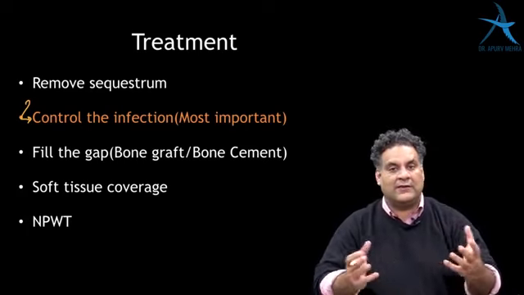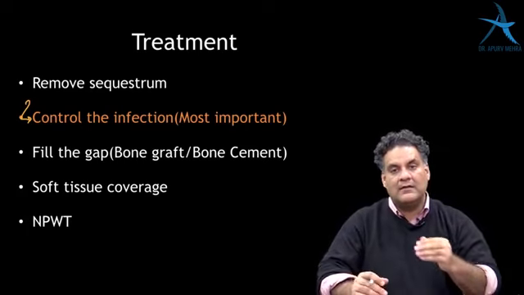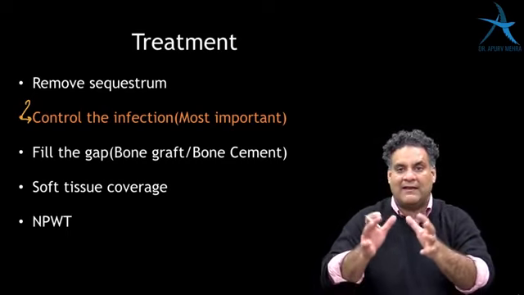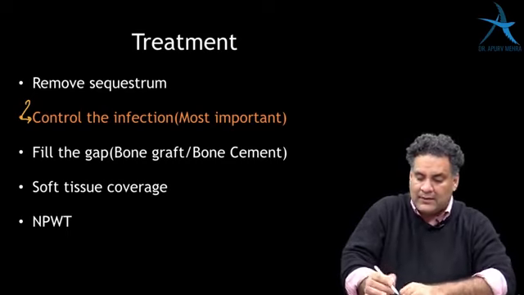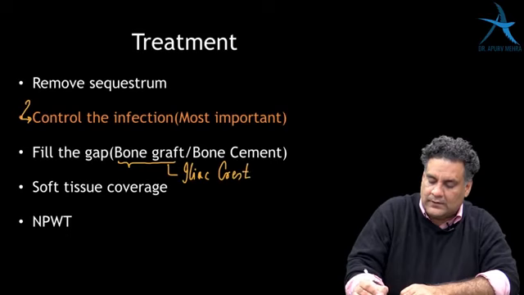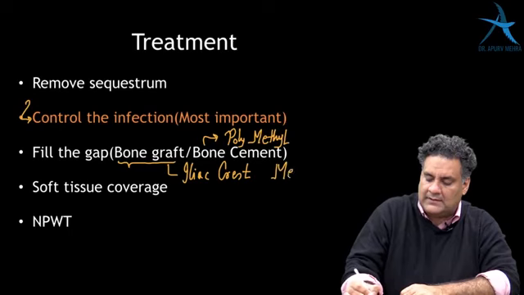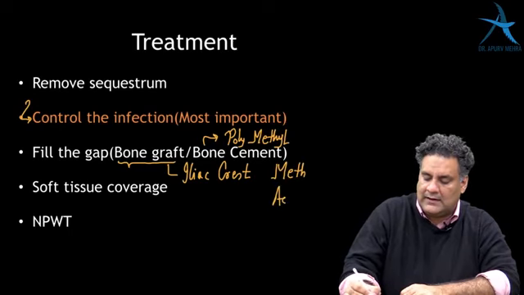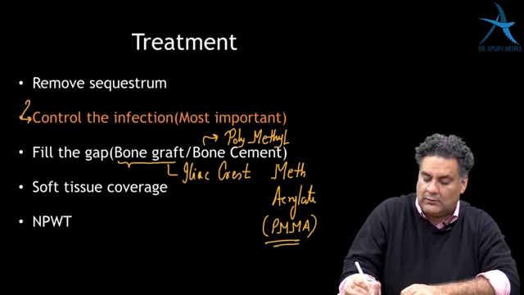One of the most important things in infection is to control the infection, obviously. Followed by fill the gap. The cavity inside should be filled up. Can be filled up with a bone graft, which is usually taken in the body from the iliac crest, or by a bone cement, which is polymethyl methacrylate, which is PMMA or bone cement.